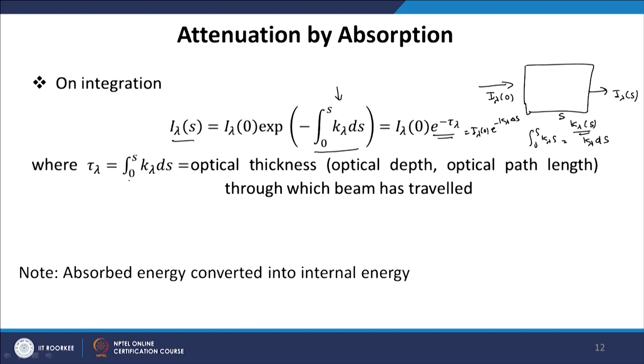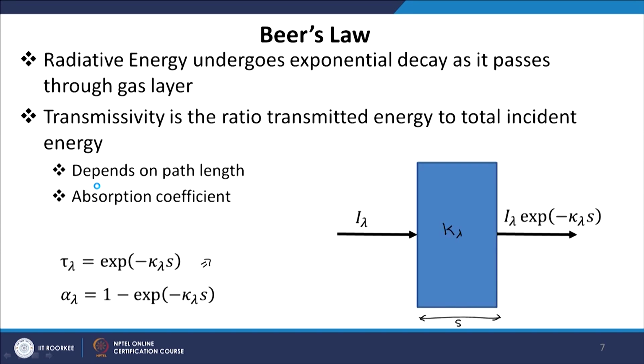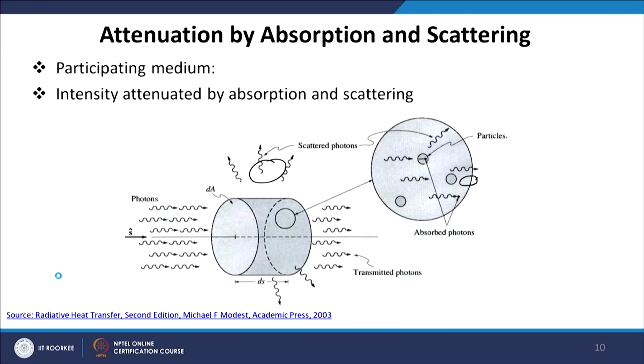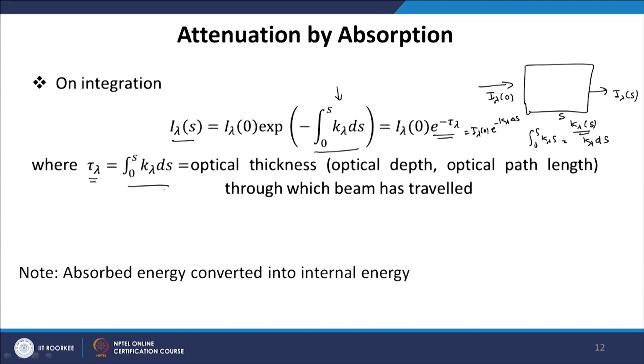Now, please bear in mind that this tau lambda and the transmissivity we defined earlier are not the same. The tau lambda there was transmissivity, while the tau lambda defined here, the integral from 0 to s of kappa lambda ds, is not transmissivity, it is optical thickness, also called optical depth or optical path length.